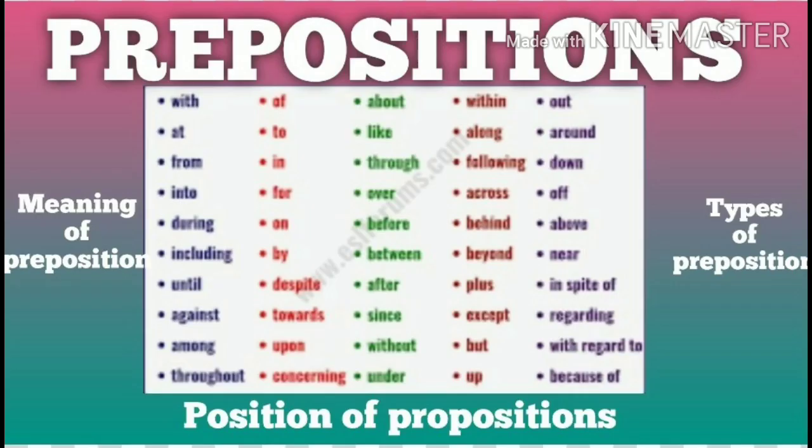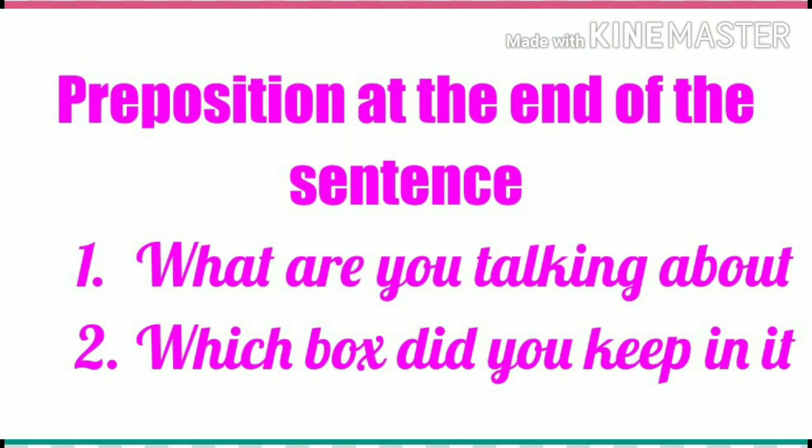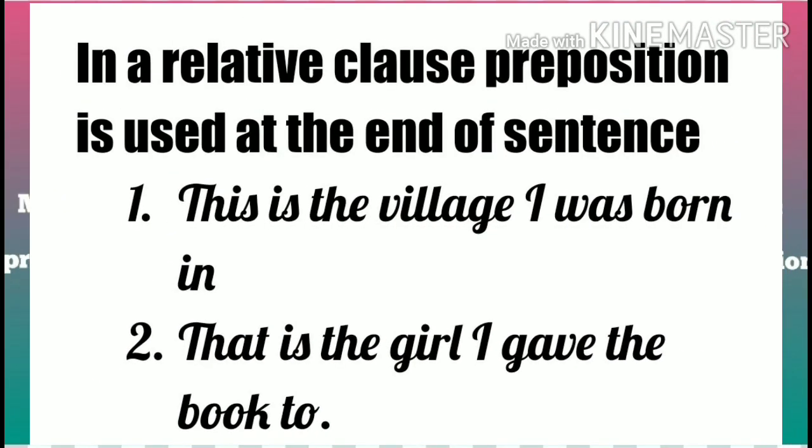Now preposition can be used at the end of the sentence also, especially in the WH questions like, what are you talking about? Which box did you keep it in? In a relative clause, preposition is also used at the end of the sentence.